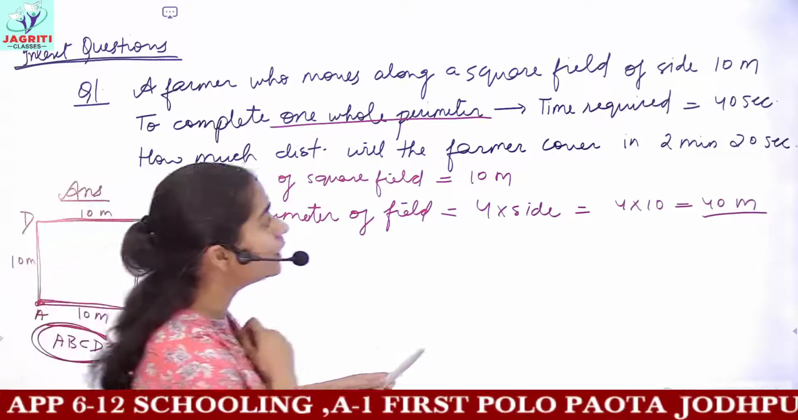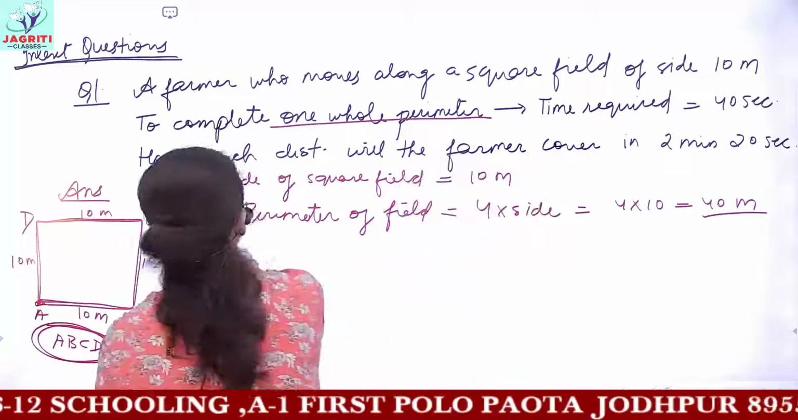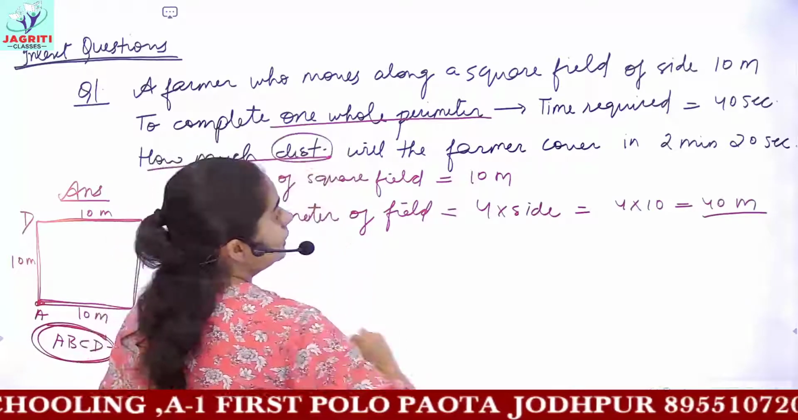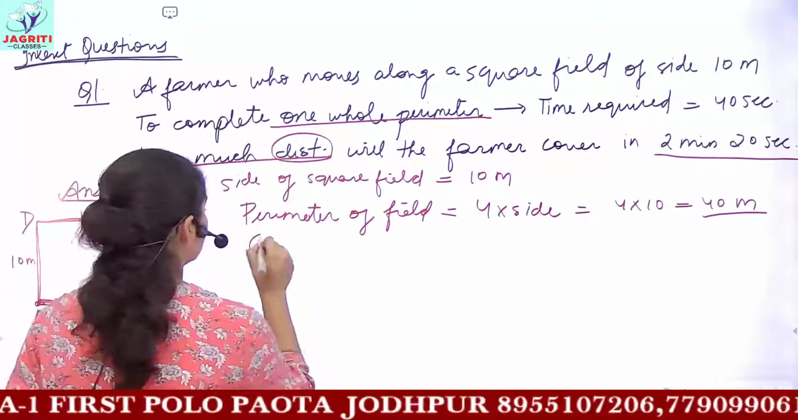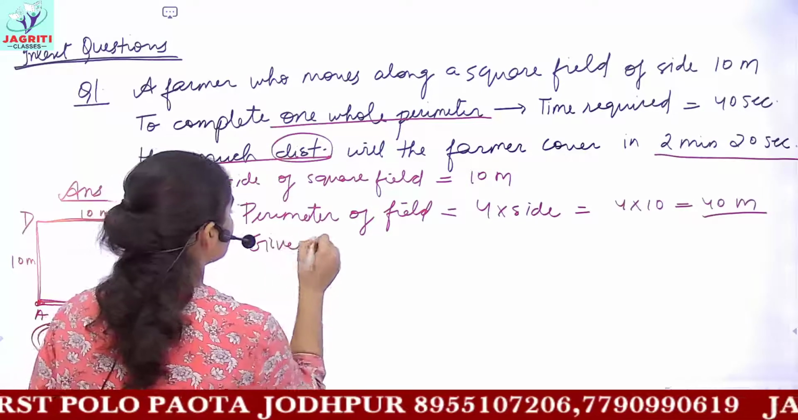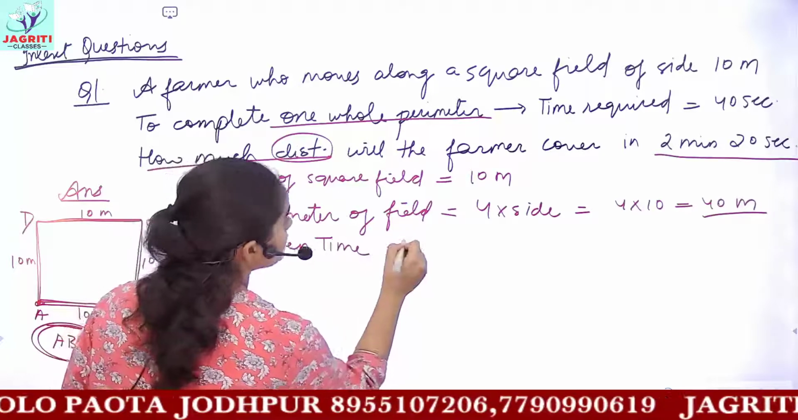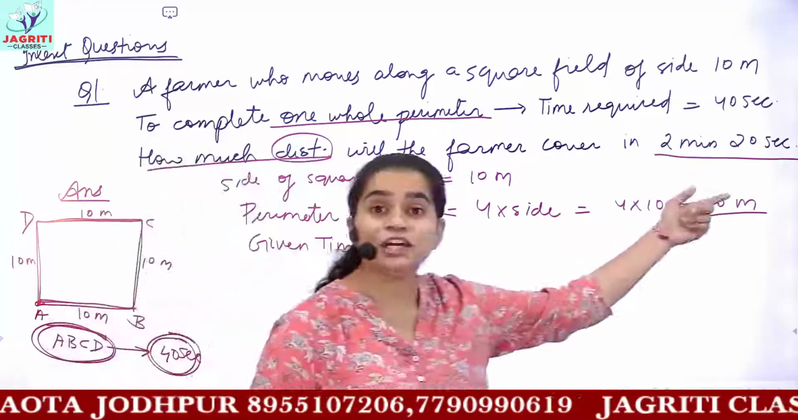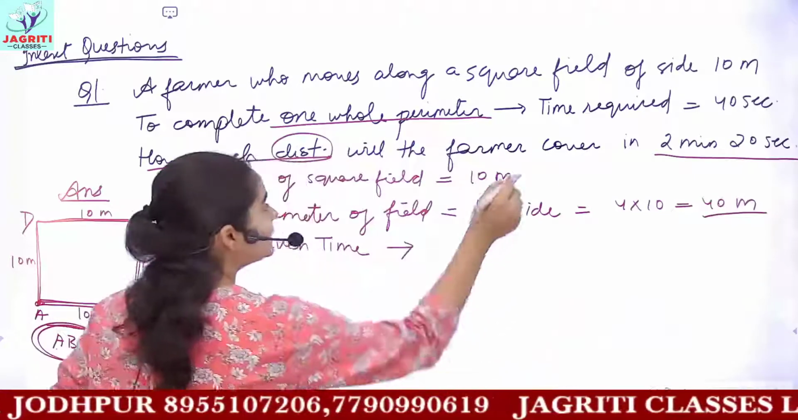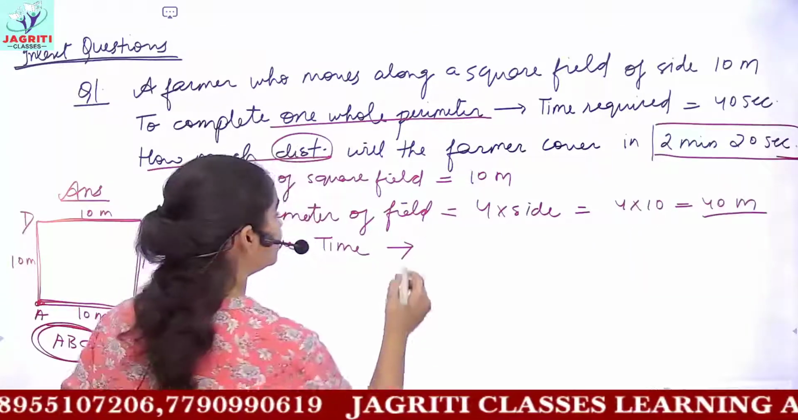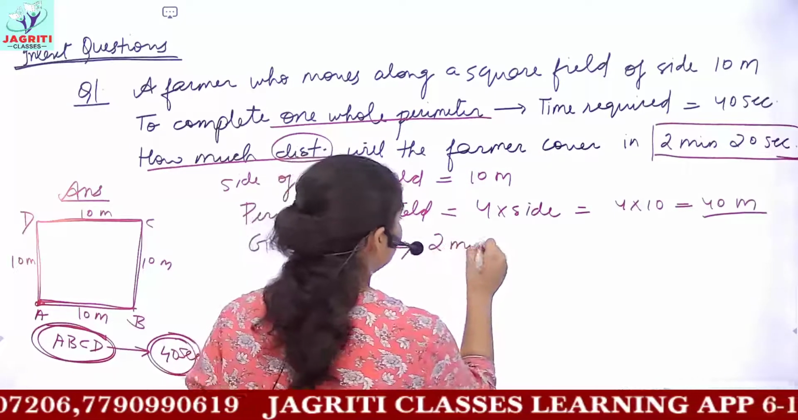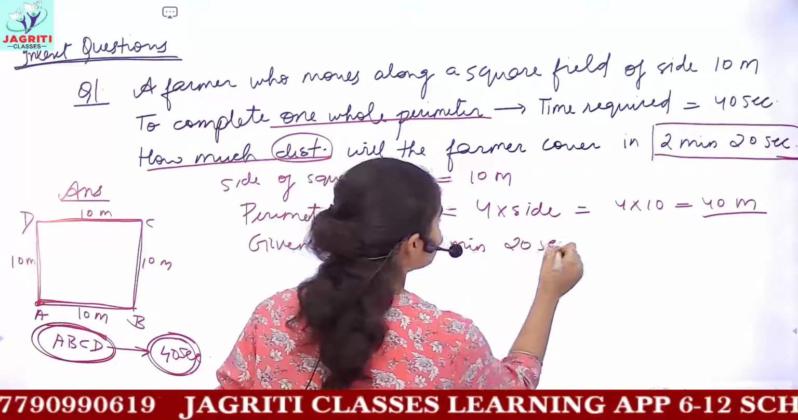And now you have to find the distance in this given time. So now we say that in the question, the time given is what? The time given is 2 minutes 20 seconds. So let's convert the whole of the time into seconds.